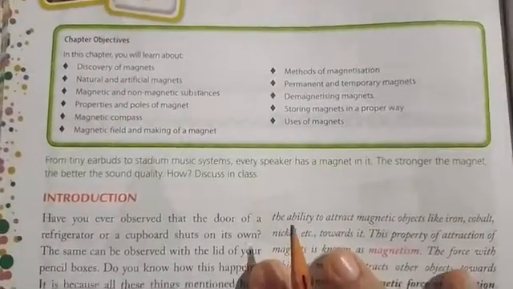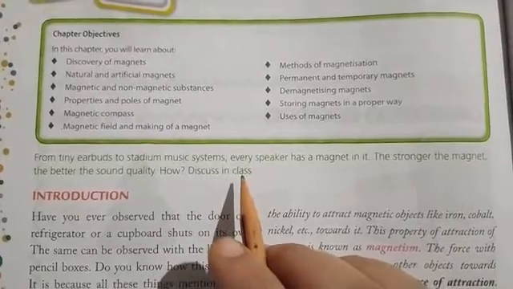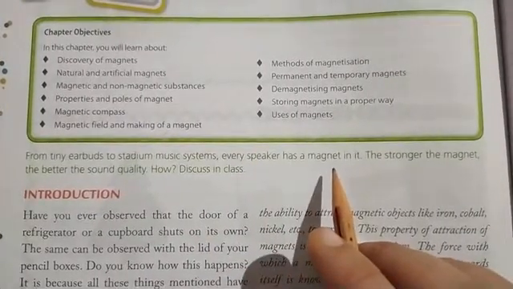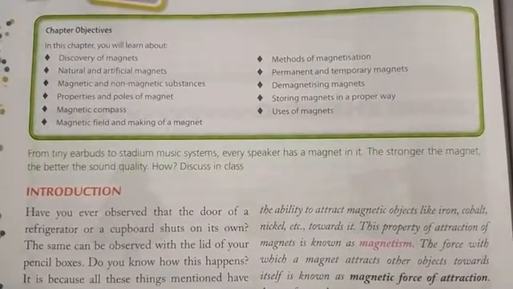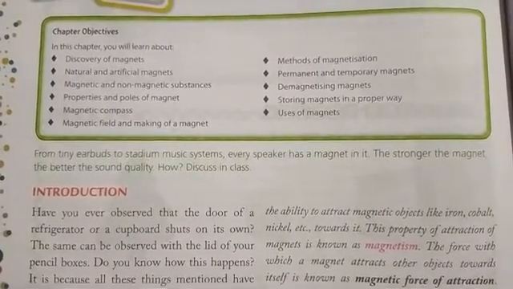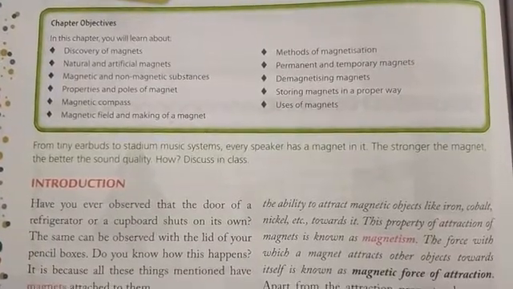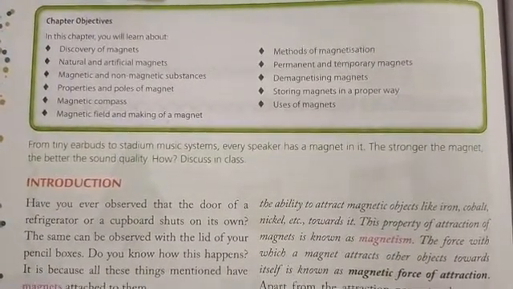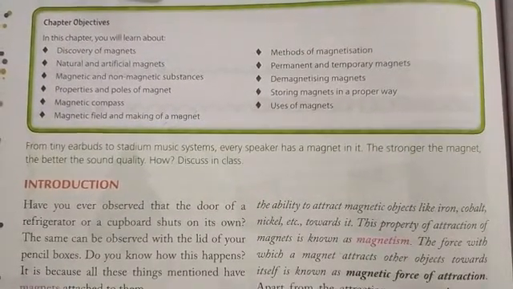Now, something is written here that from tiny earbuds to steady music systems, every speaker has a magnet in it. The stronger the magnet, the better the sound quality. How? Firstly, not all these speakers use magnets. Only magnetic speakers use a magnet. And why is a magnet used in magnetic speakers?